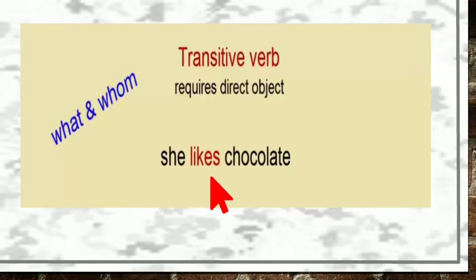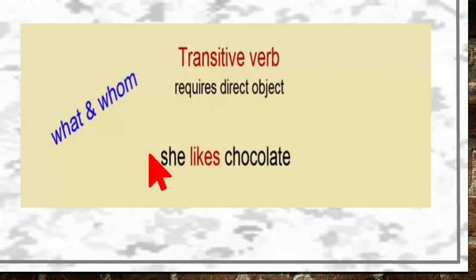Like is the verb. Chocolate. She likes what? She likes chocolates. So this verb is answering what. So the transitive verb answers the question of what and whom.